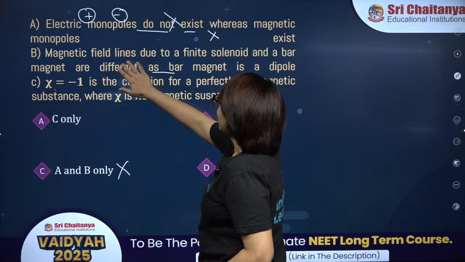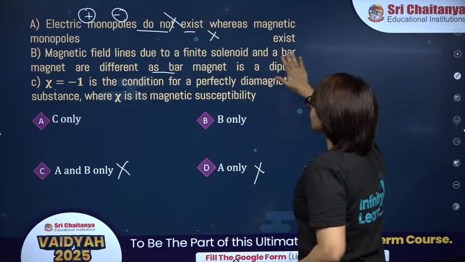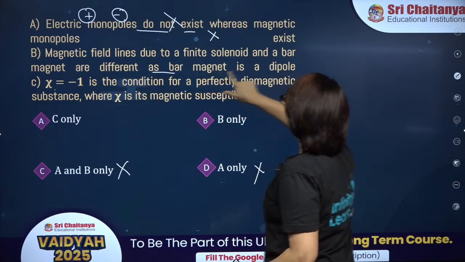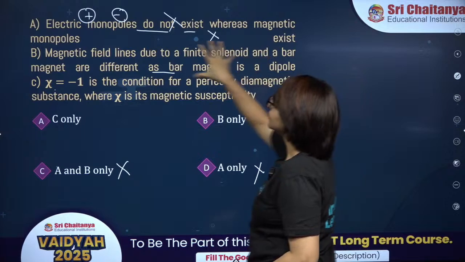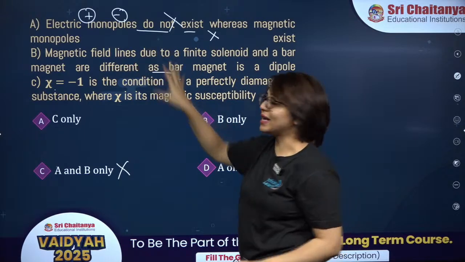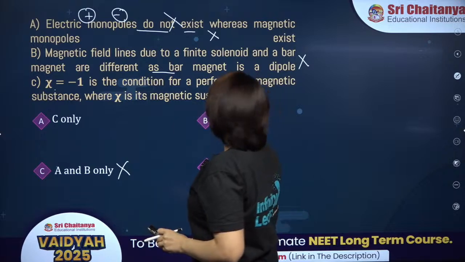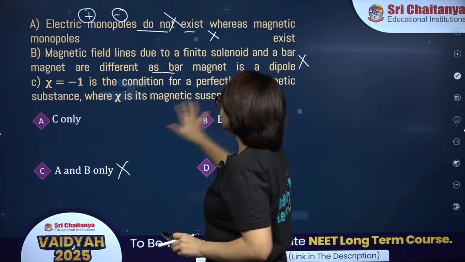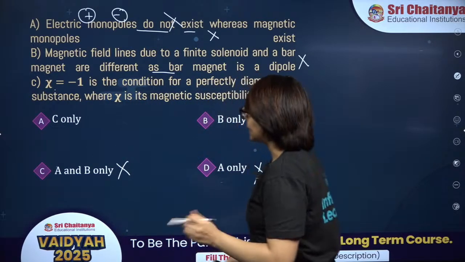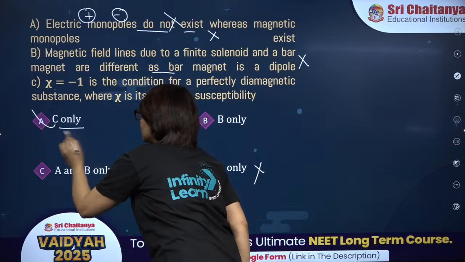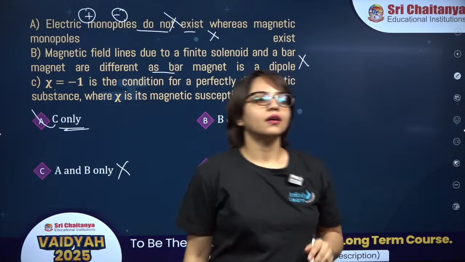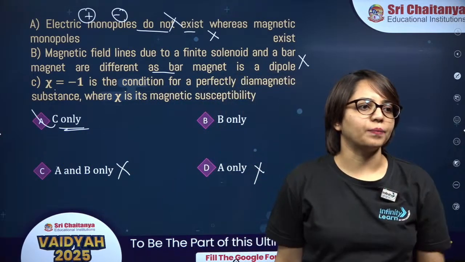Now, next is magnetic field lines due to finite solenoid and bar magnet are different as bar magnet is a dipole. No, they are same, right? So, statement B is again wrong over here. The magnetic susceptibility for diamagnetic substance is negative. So, that is correct. So, correct answer is option C. That is option A, C only. Okay.